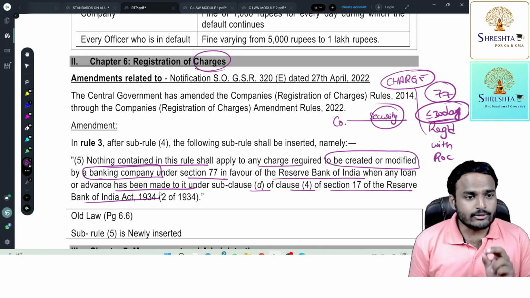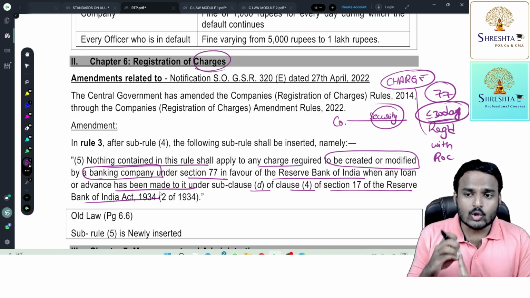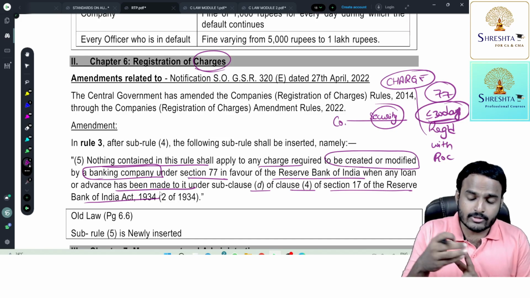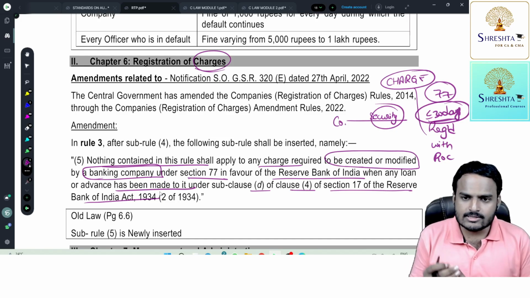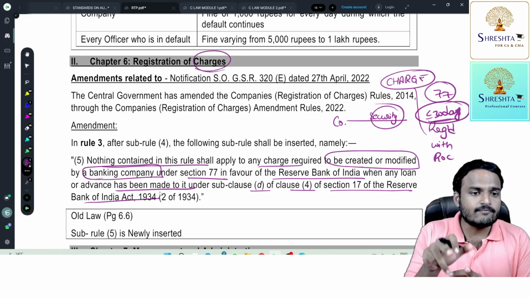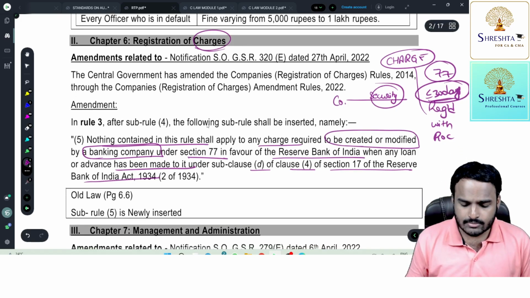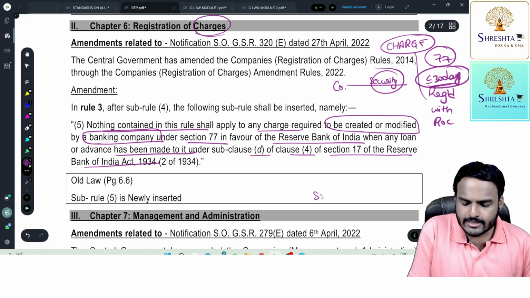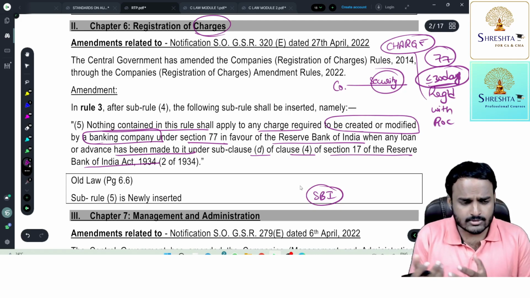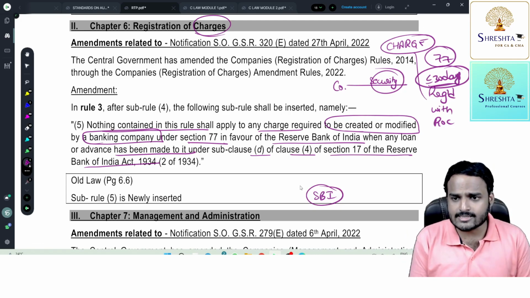So here you need to remember 2 points. Banking company is taking loan or advance from Reserve Bank of India. For this, bank is providing some properties as a security in favor of RBI, in favor of Reserve Bank of India. I'll give you an example. Take State Bank of India. It is a banking company. Axis Bank. You can see State Bank of India share price in stock exchanges.